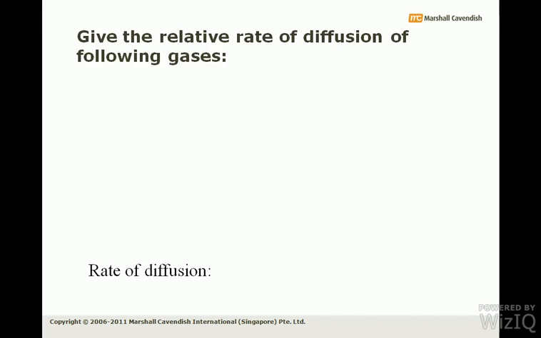Now, given the relative rate of diffusion of the gases, for ammonia, I'll calculate its Mr. For nitrogen, the Ar is 14, plus 1 times 3 for hydrogen, and you get an Mr of 17.